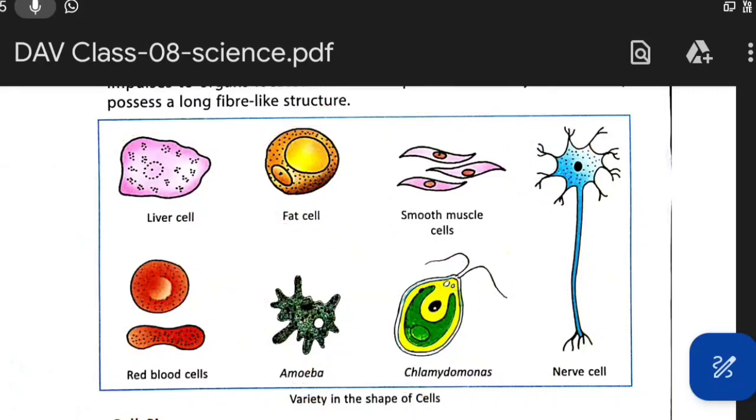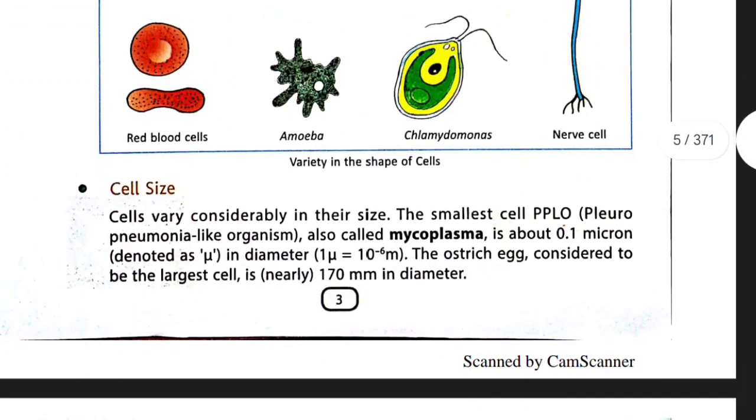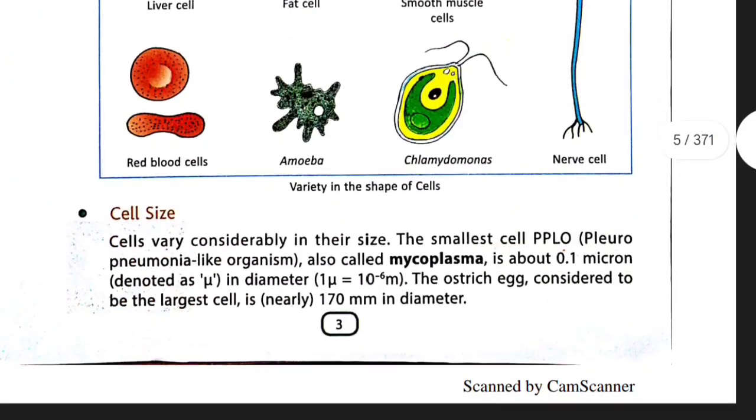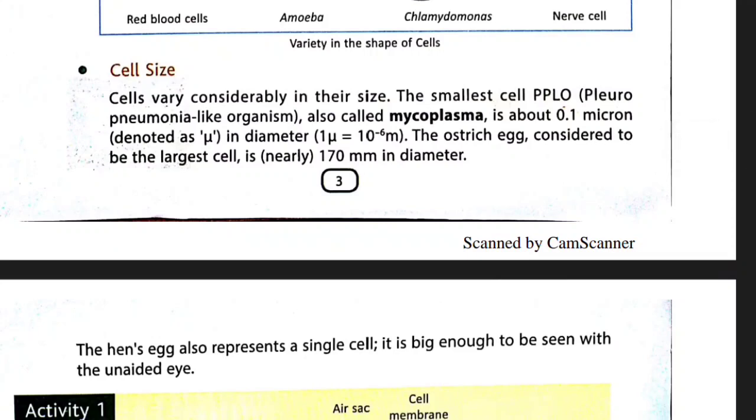Then red blood cell, it has a biconcave structure. This is all about cell shape. Next, cell size. Cell number, cell shape, the next is cell size.